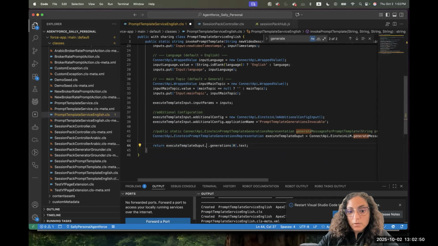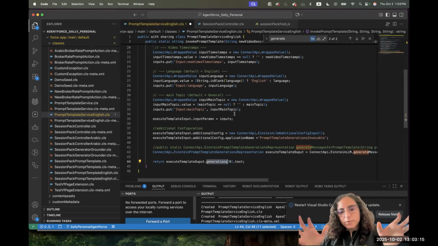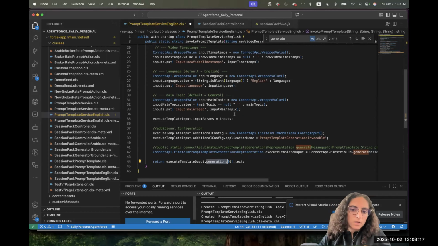And we said if you care only about the response, you go to generations and you say first generation.text. And the reason why we have an array is because you can say in the parameters, when you are generating, whether from Apex or from REST API, I want two generations or three generations. So it can give you three different outputs. And let's say you put to the user three outputs next to each other, and the user can pick, yeah, I like this more, or the third option more. But in our case, it's only one generation because we didn't specify that we want to generate more than one.